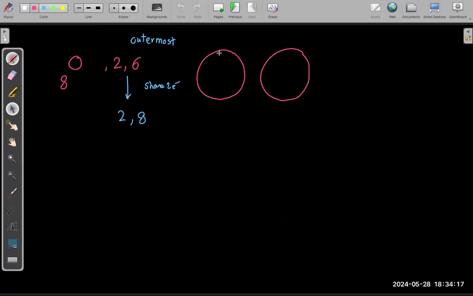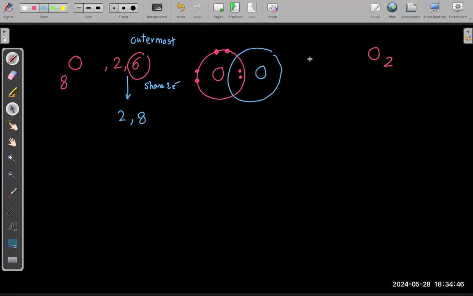So out of the 6 electrons, let's see: 1, 2, 3, 4. Don't use all the 6. Use only 2 of them, and those 2 you will share. So there are 6 in the outermost shell, and you will share 2, 1 and 1. What about the other atom of the oxygen? You will do the same. This is the first atom. Remember, we said oxygen is always diatomic. Diatomic means 2 move together all the time. So for the other oxygen atom, again, how many electrons are in the outermost shell? 6. How many do you want them to be? 8. So how many will you share out of the 6? 2. So you have 6, and 4 will not be shared.